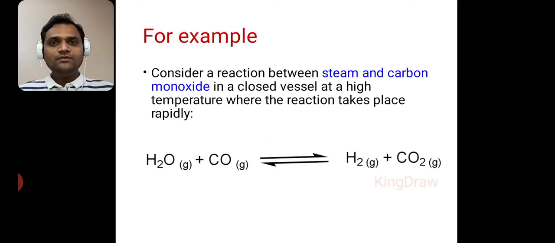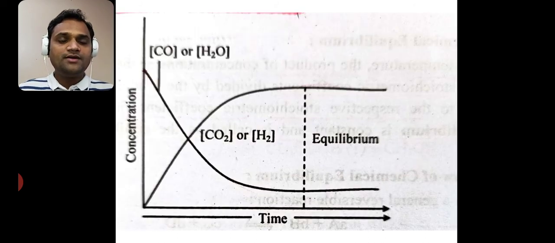Now consider another example: a reaction between steam and carbon monoxide in a closed vessel at a high temperature, where the reaction takes place rapidly. Suppose H2O gas reacts with CO gas. This is the forward reaction, this is the backward reaction. The products are H2 gas plus CO2 gas. Now this reaction shows equilibrium. Now see how. See this graph.